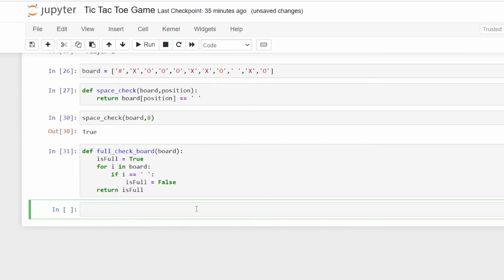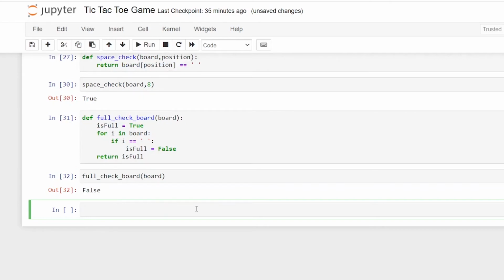Yep. So now we'll check the board. Here it's showing false.